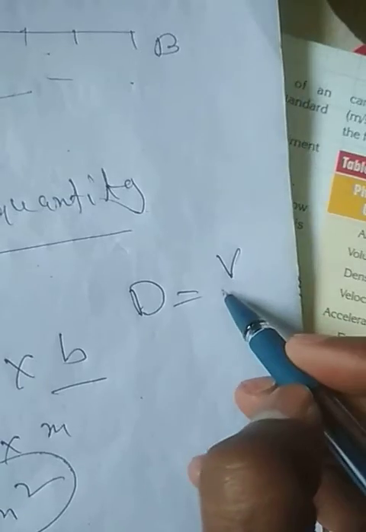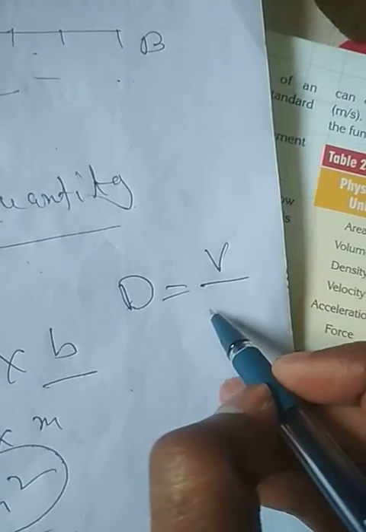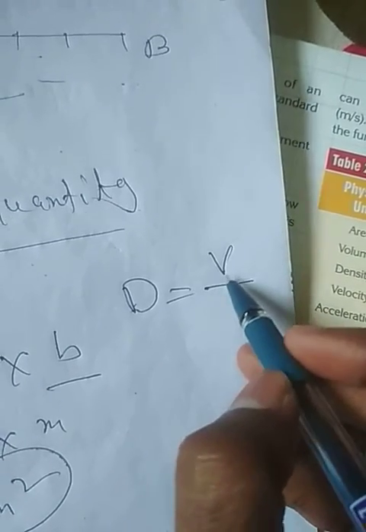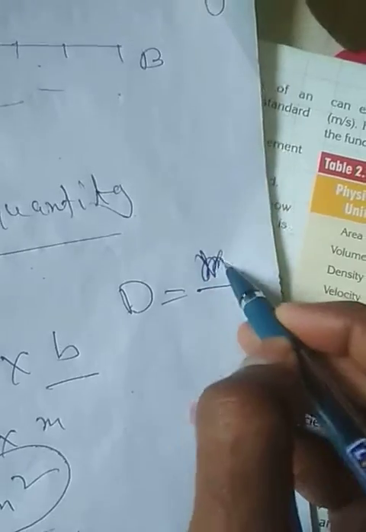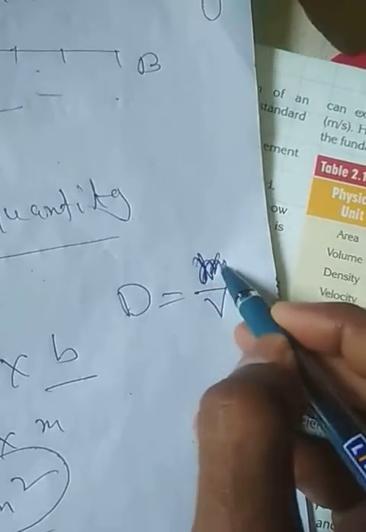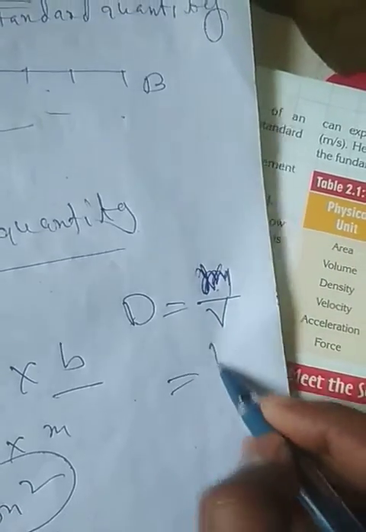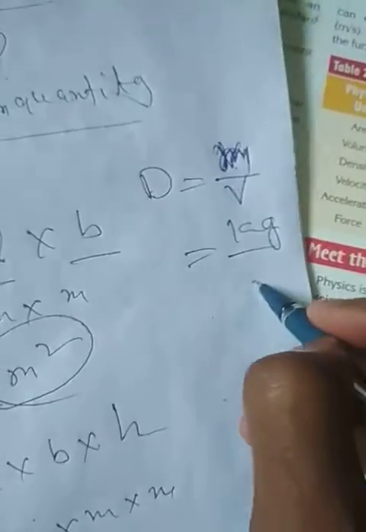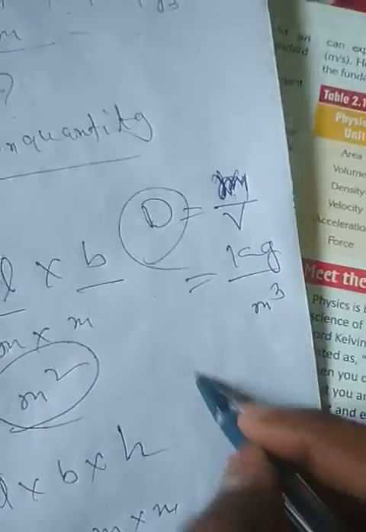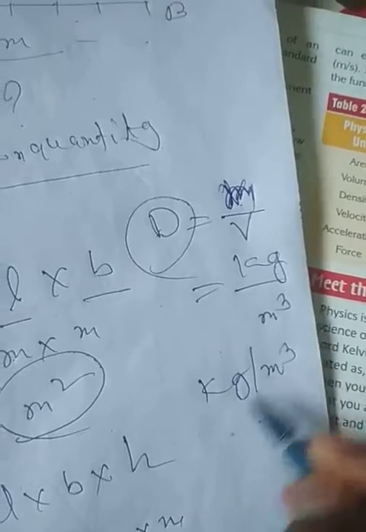Like density. We know that density is equal to mass by volume. What is the unit of mass? Kg. What is the unit of volume? I already derived it, meter cube. So the unit of density is kg per meter cube. This is the way by which you can derive units.